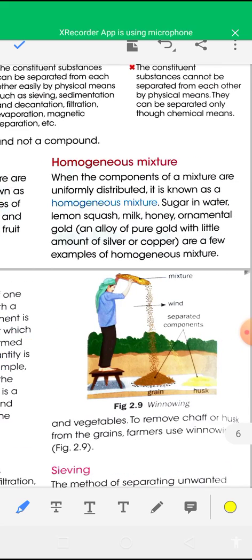Now a homogeneous mixture is just the opposite of a heterogeneous mixture. When the components of a mixture are uniformly distributed, meaning equally mixed, it is known as a homogeneous mixture. Salt water, sugar water, milk, and honey are all homogeneous mixtures.